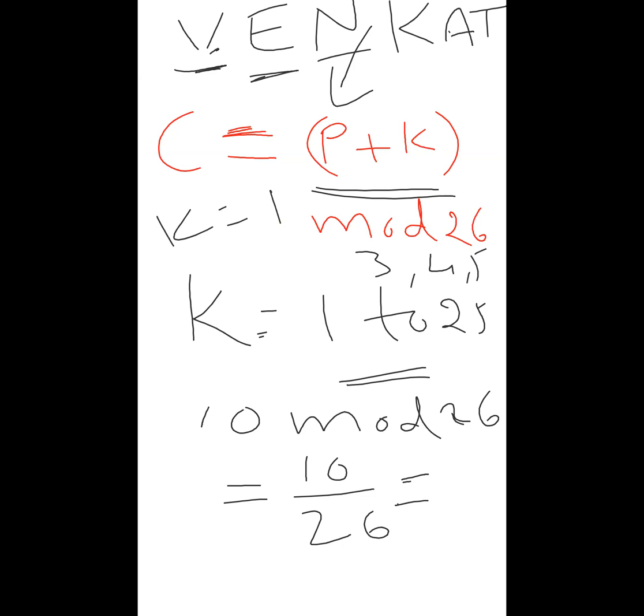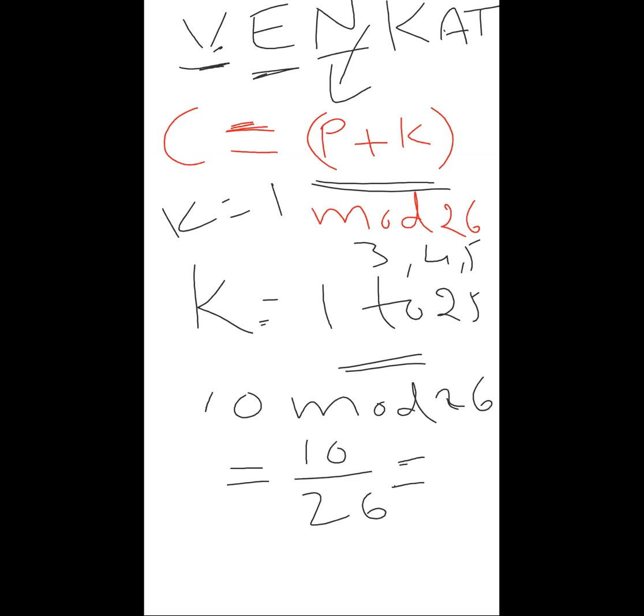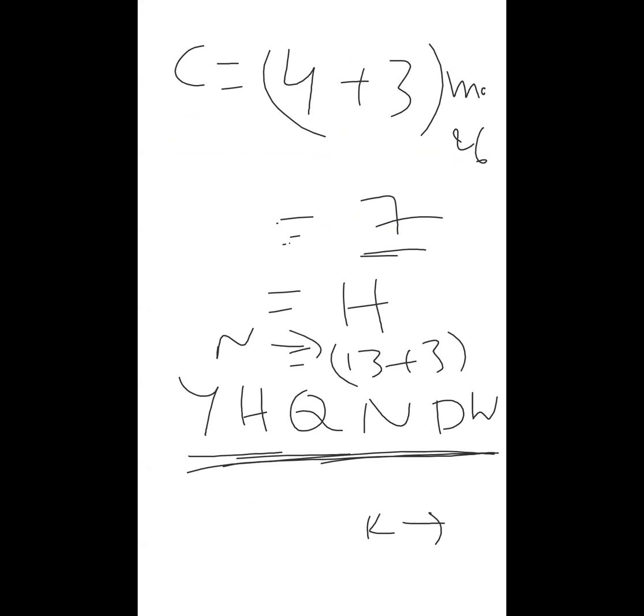Now how do we get back the original one? YHQNDW. Can anyone tell how we can get back? Minus 3. That's it.